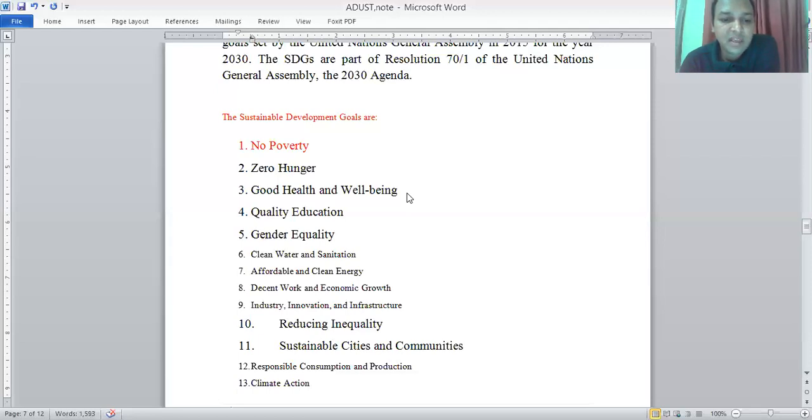Undertake reforms to give women equal rights to economic resources, as well as access to ownership and control of land and other forms of property. I think most of the students here are from the law department. You know about the laws, regulations and acts about land, I think. And here is a big sector of women's discrimination. Women are discriminated against in this sector, so this sector must be reformed. The law on land in this sector must be reformed.